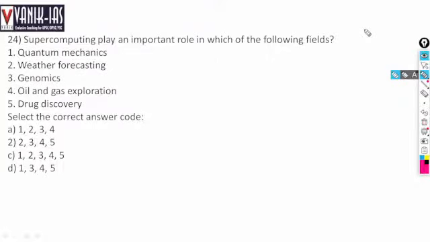Supercomputing can play a role in which of the following fields? Whenever you get this type of question, about applications where a technology can be applied, all the statements are usually correct. Just read the options once. Okay, where a supercomputer can be applied: it can be used in quantum mechanics, yes. Weather forecasting, yes. How in weather forecasting?